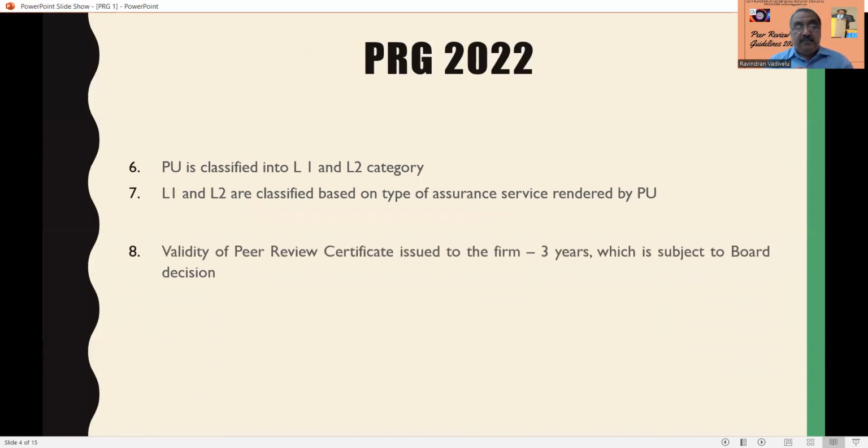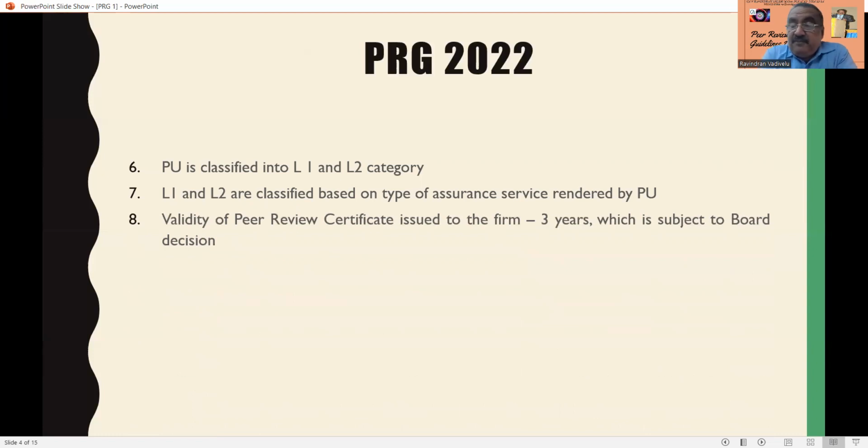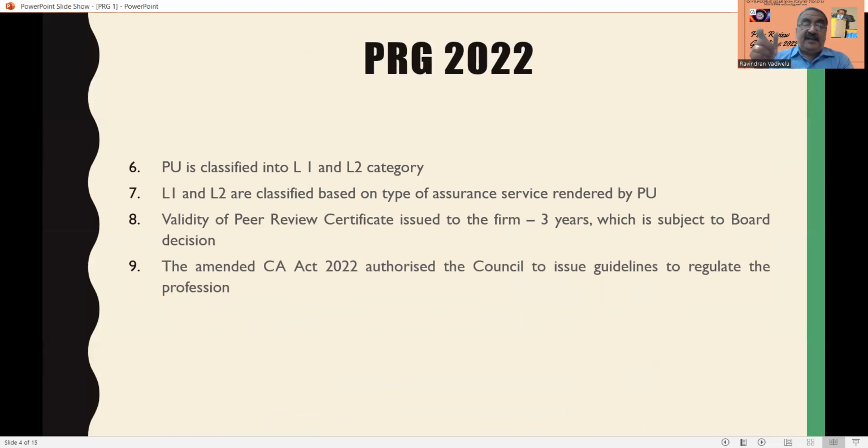The validity of the peer review certificate is for 3 years from the date of issue. That is, the peer review certificate is valid only for a period of 3 years, subject to board decision. The board may increase the validity, or the board may reduce the validity of the peer review certificate. So this is a very important point. But if there is no mention, it is only 3 years for which you can hold the peer review certificate.